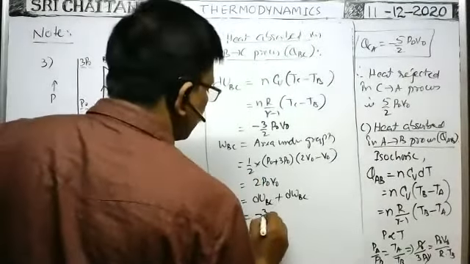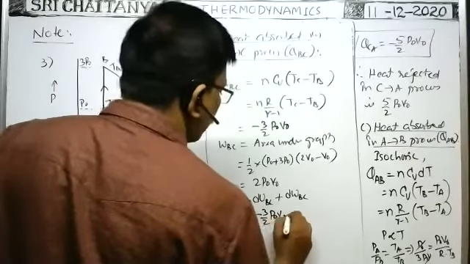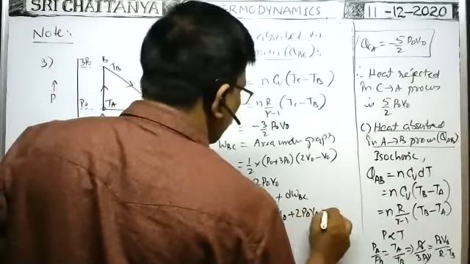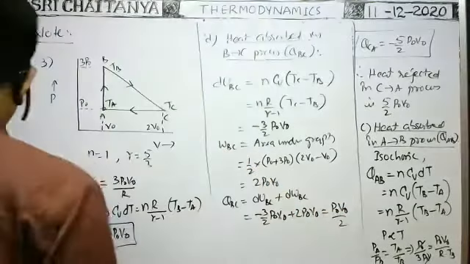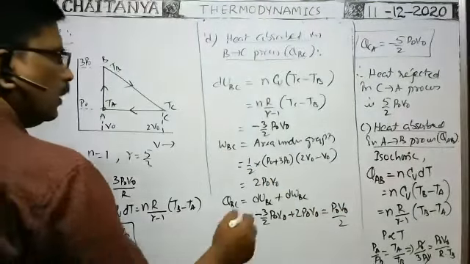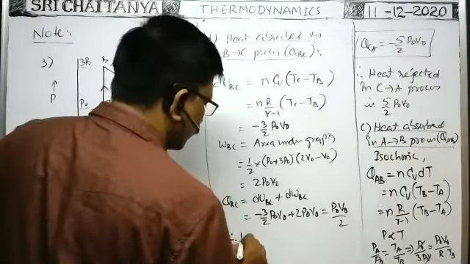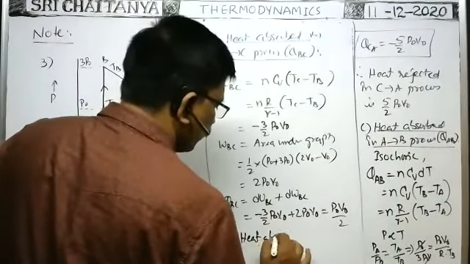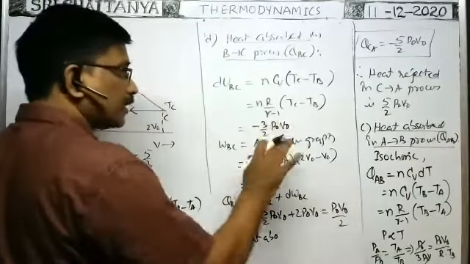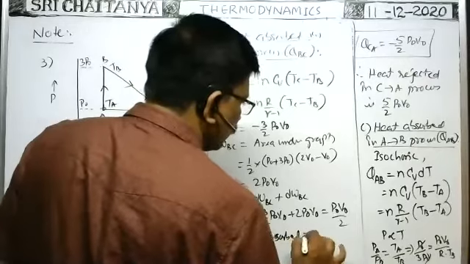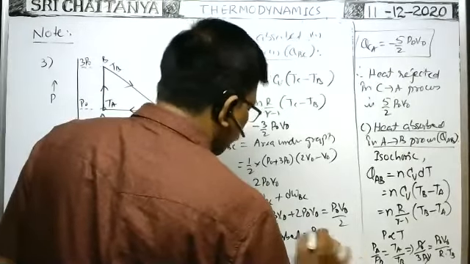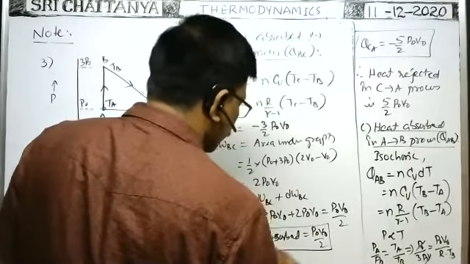Change in internal energy is -3/2 P naught V naught and work done is 2 P naught V naught. That is equal to P naught V naught by 2. Therefore, since it is positive, heat is absorbed, or heat taken by the system from the surroundings. Heat absorbed is equal to P naught V naught by 2 in the process from B to C.